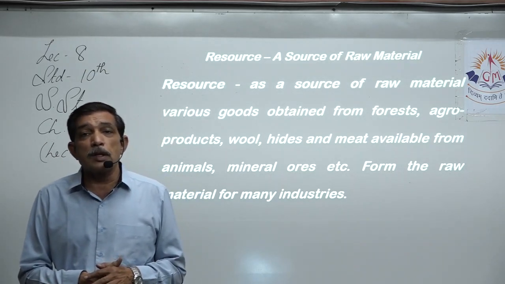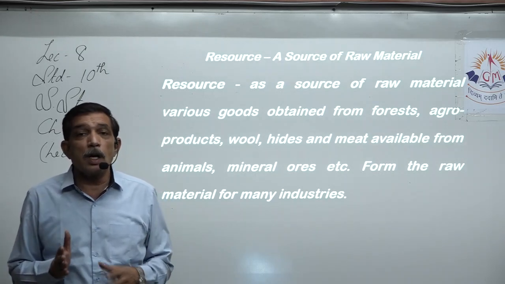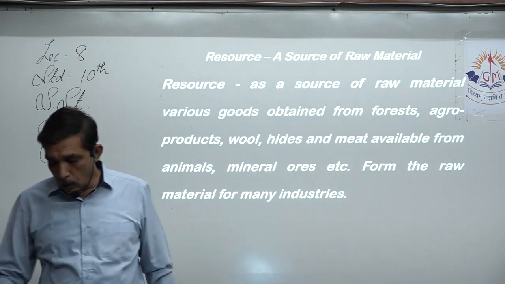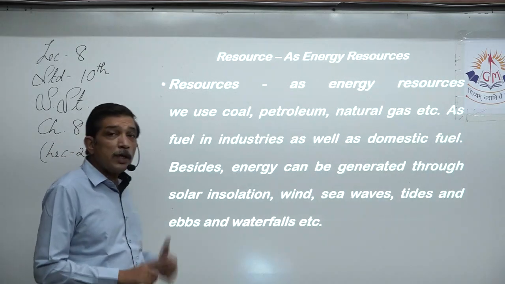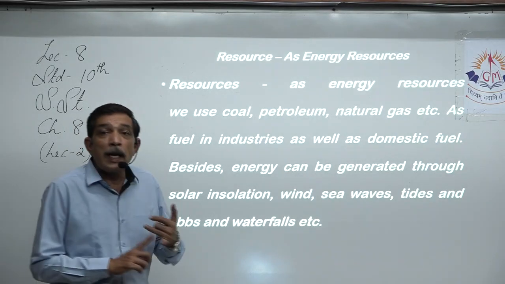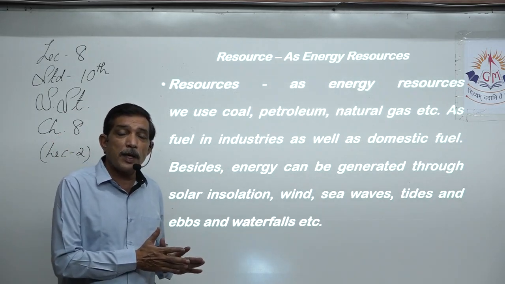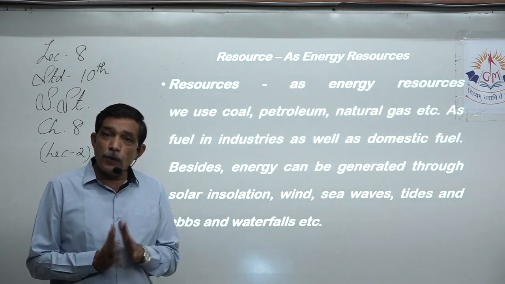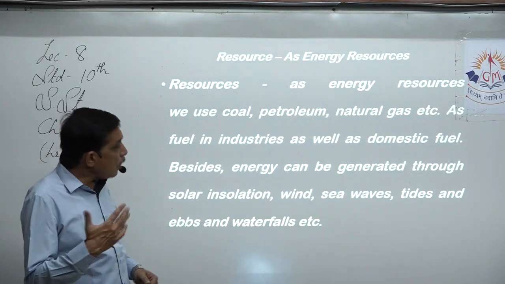We get it from nature, which we put through some process and get a finished product. So we are basically using the natural resources available to us as raw material. Then as an energy resource, we use coal, petroleum, natural gas, etc. that nature, that Mother Earth, has made after millions of years, but we use today as a fuel or energy resource, as fuel in industry as well as domestic fuel.